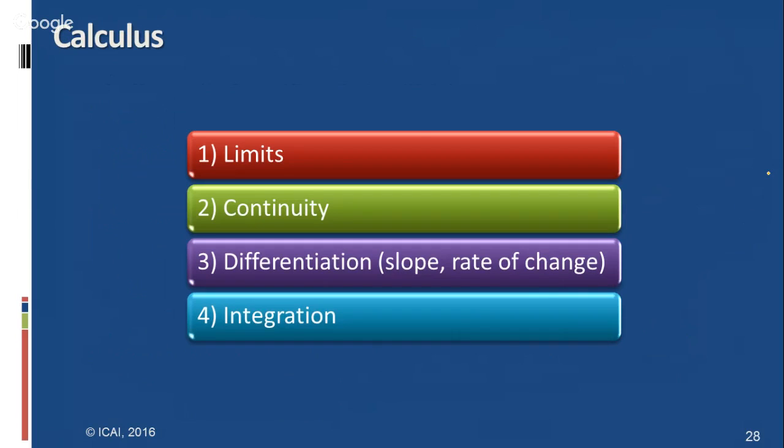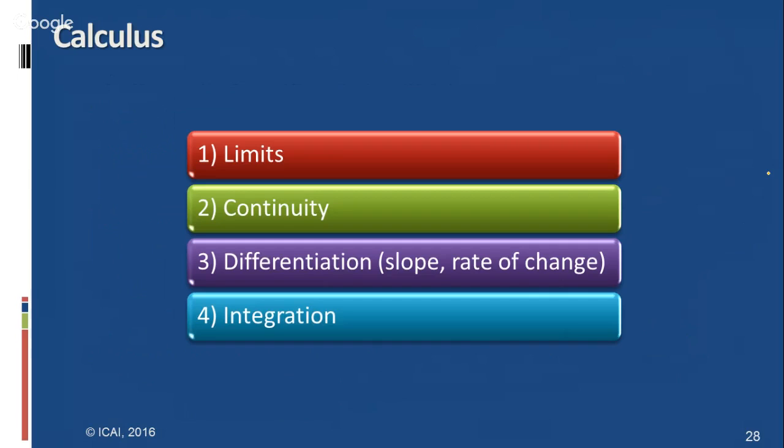When you look at the limits chapter, chapter number 8 is limits. What is the concept of limit? You just have to understand the concept of limit. After that, various properties are also given.